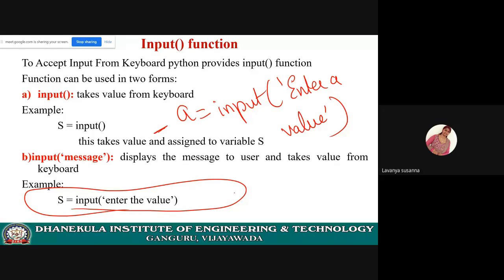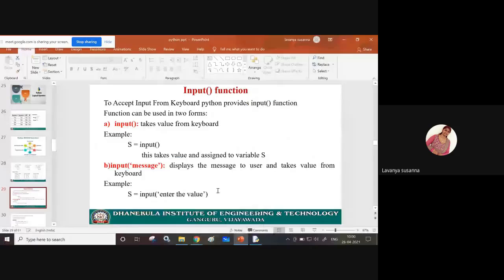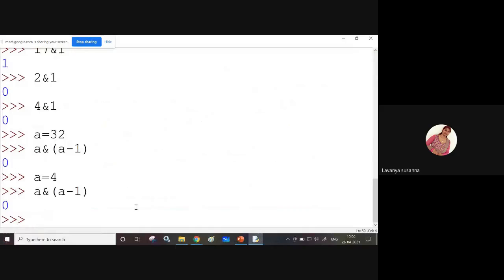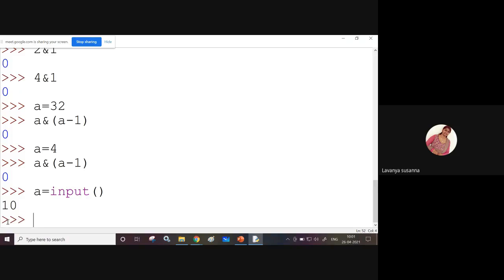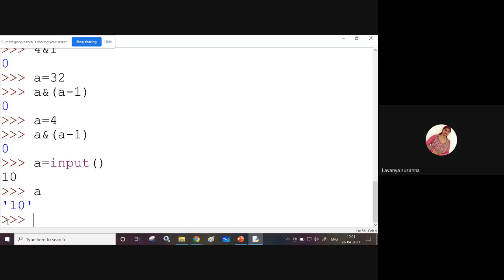Let us see. I will execute and show you. See at the bottom. A equal to input function. I'm not passing any message, just the input function. What is happening? Here the cursor is blinking, right? That is, it is waiting for the input. You need to provide some input. Here I have entered 10. Now what is the value of a? See here, the value is 10.